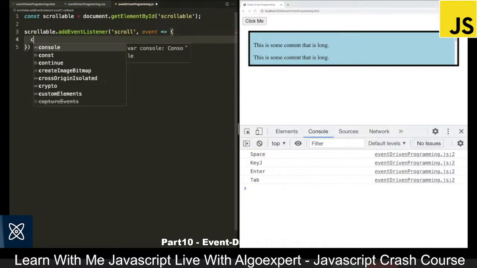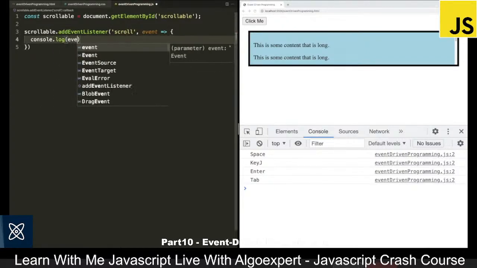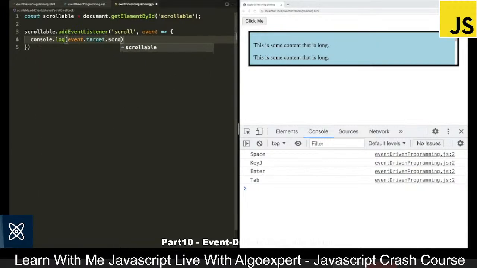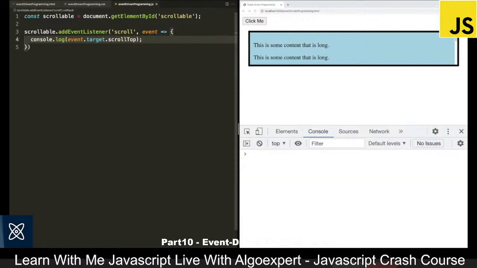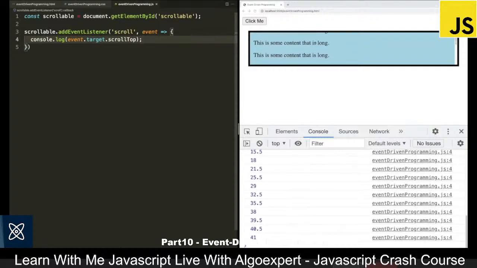Now what I want to do here is let's console.log, and we can say event.target.scrollTop. And scrollTop is probably going to be the most useful property to use with the scroll event. So I will save this file. And now if I come over to the browser and we scroll in the scrollable container, you can see we fire tons of events. So as I scroll, it fires events with the scrollTop value. So as a reminder, scrollTop is essentially how far down we are scrolled.